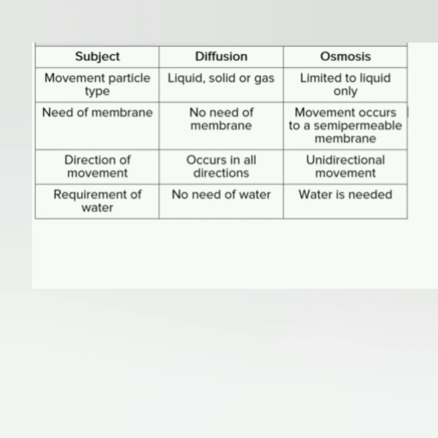Now we can see the difference between osmosis and diffusion. Diffusion takes place in liquid, solid or gas. Osmosis is limited to liquid only. There is no need of a membrane for diffusion, but in the case of osmosis, a semi-permeable membrane is needed. Diffusion takes place in all directions, but osmosis is unidirectional. That means in one single direction only. So these are the differences between diffusion and osmosis.